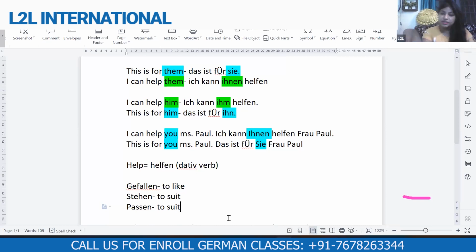Which meant to stand. The two are similar. So that stehen and this stehen, they are similar in the spelling, but the meaning is different. Here it means to suit.